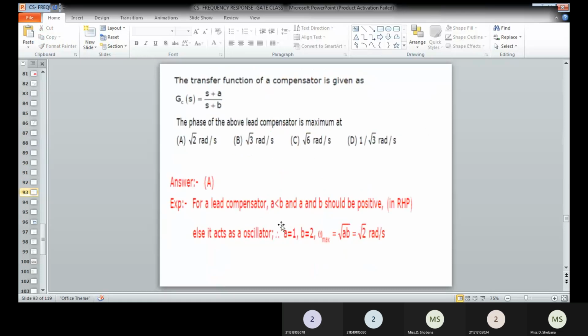And similarly, you can have the same transfer function, G of s is equal to (s plus a) divided by (s plus b). Here we have to determine the phase of the compensator. So here we can have a equal to 1, b equal to 2. We have omega m is equal to root of a into b, which is nothing but root of 2. So root of 2 will be the frequency at which the maximum phase angle will occur.